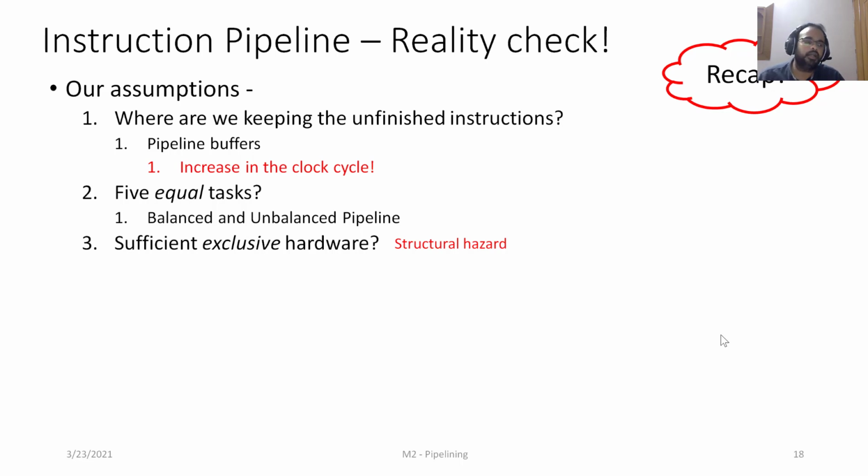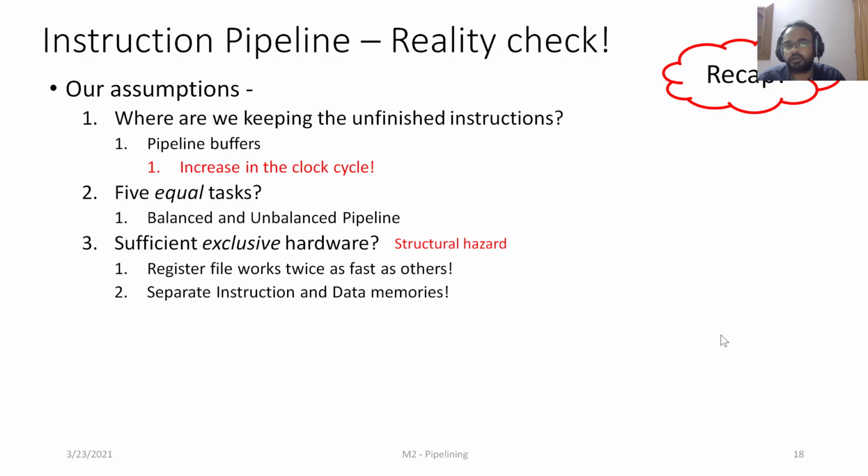Structural hazards are caused because of limitations of the existing hardware, or rather the availability of the hardware. So accordingly we looked at the operation of the register file and said that if we are able to get it working twice as fast as other stages, then one structural hazard can be eliminated.